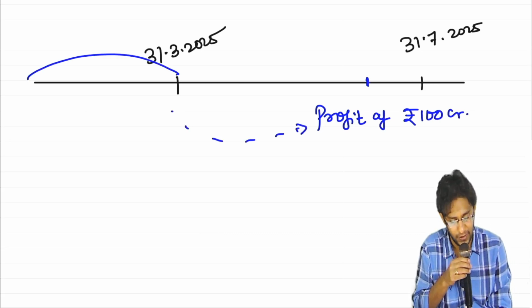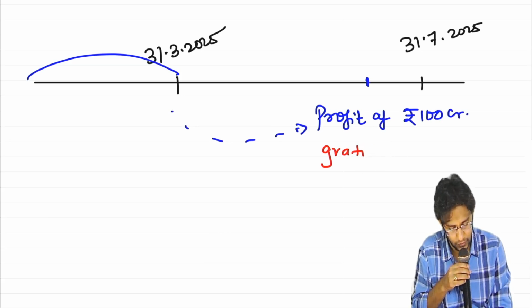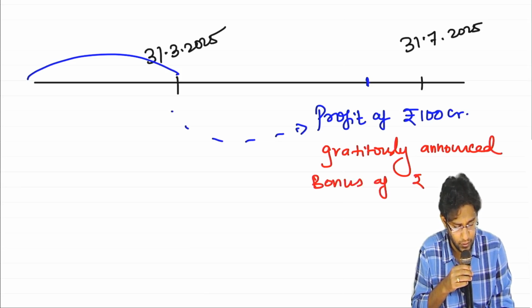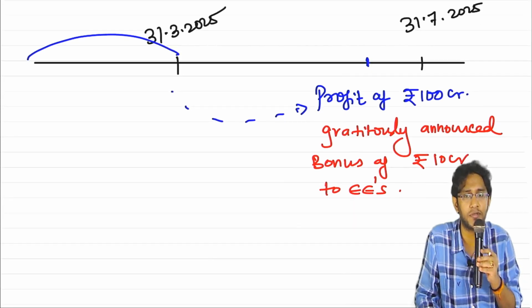Then our management graciously announced a bonus of 10 crore to employees.